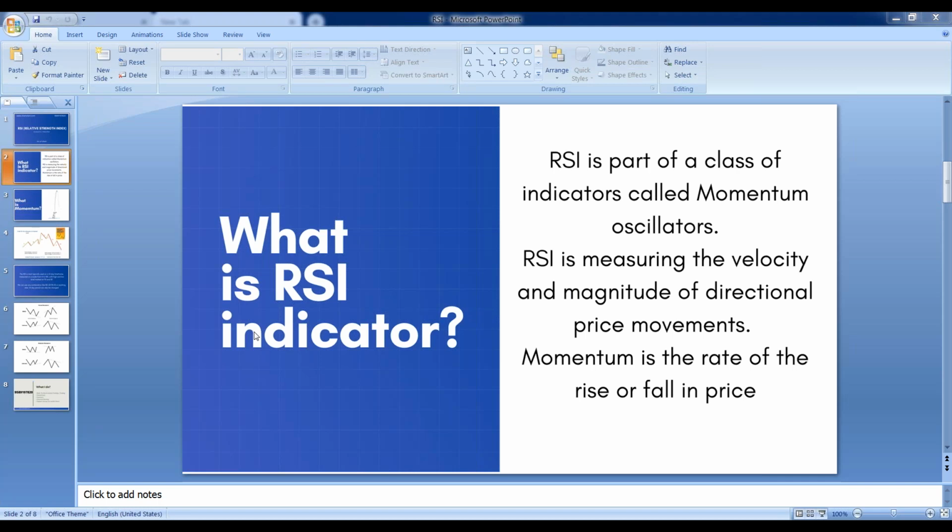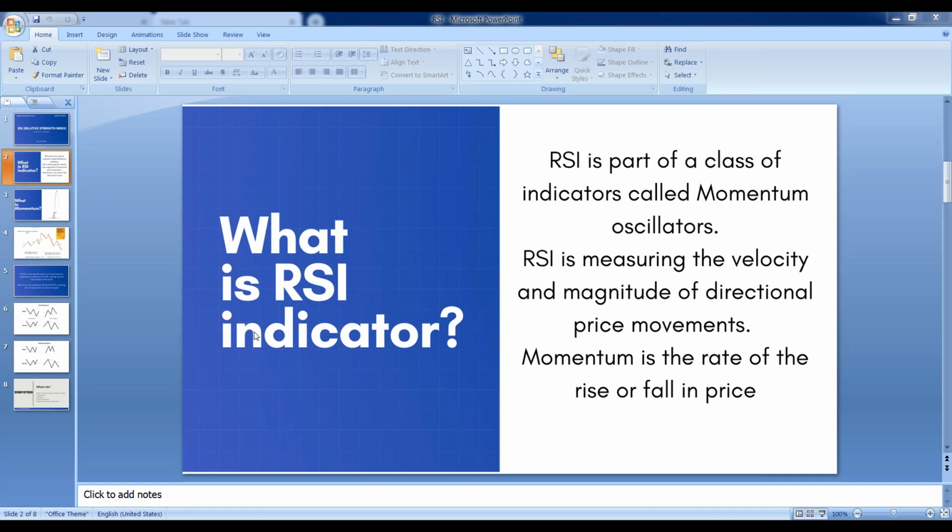So what does the 14 days period mean? Generally, from full moon to full moon happens in 14 days. If you know about this, whenever there is a full moon, like a Purnima, its period is generally 14 days. By that logic, Wilder approached this and developed it as a trading indicator. So with this approach, he tried to cover this 14 days period, how the 14 days period would be covered.